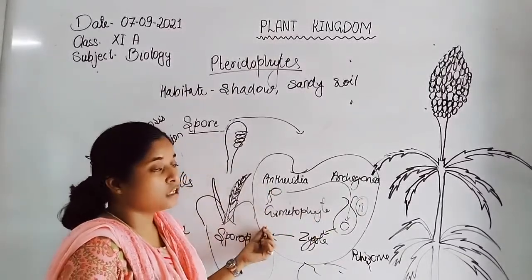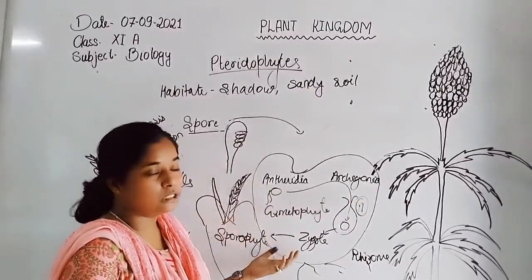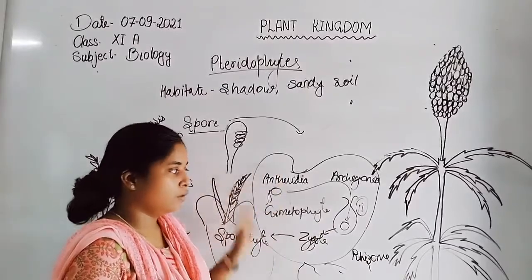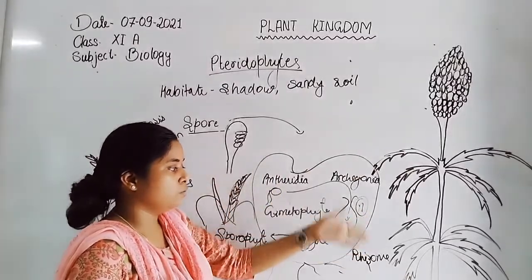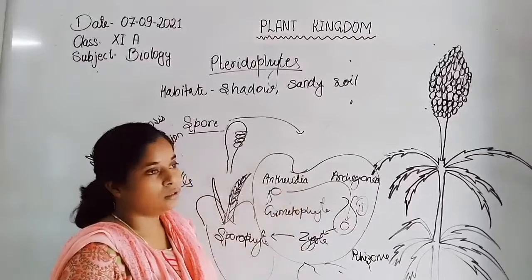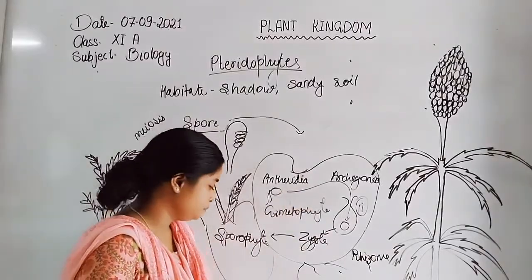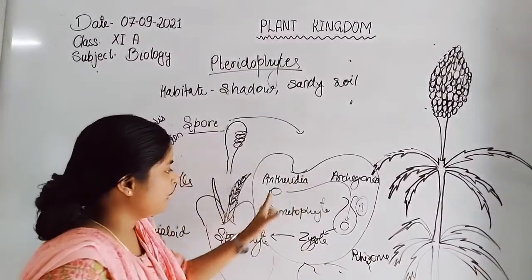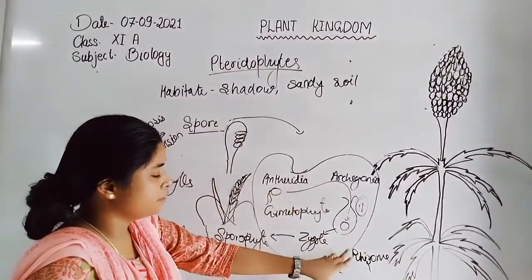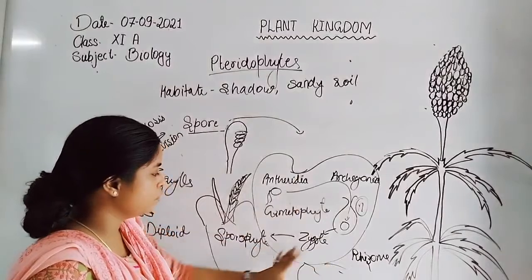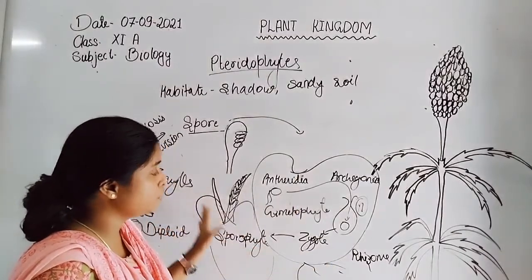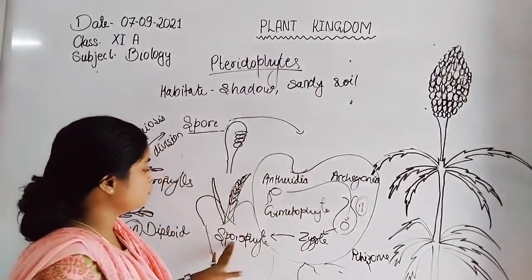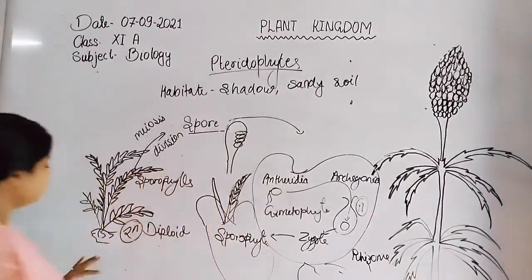Sperms are motile, and they need water for the transfer of these gametes into the archegonia of the female. Now when the sperm fuses with the egg, a zygote will form. The zygote is converted into the multicellular sporophyte, and that sporophyte bears leaves, stem and root.